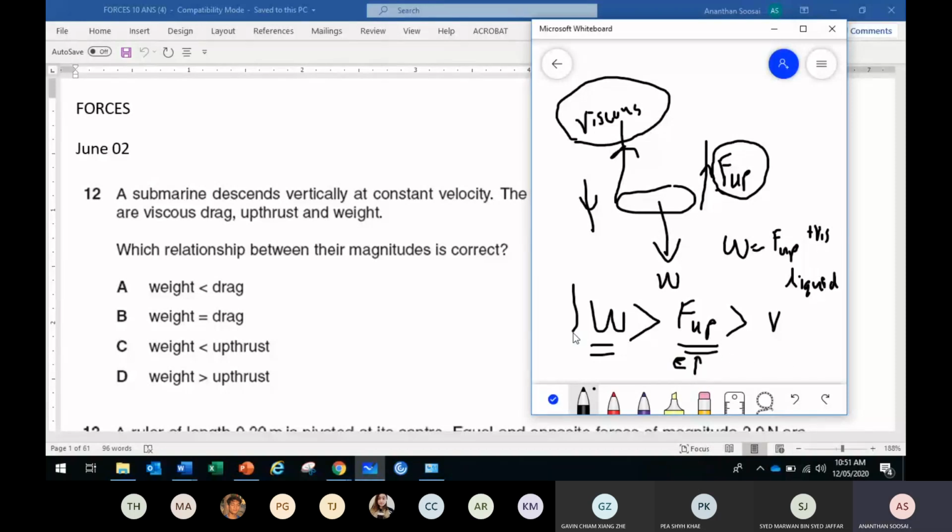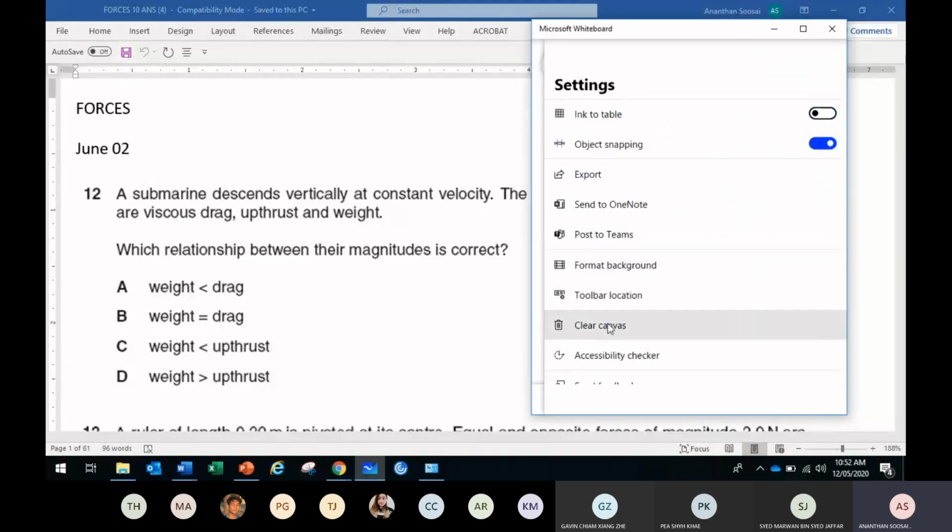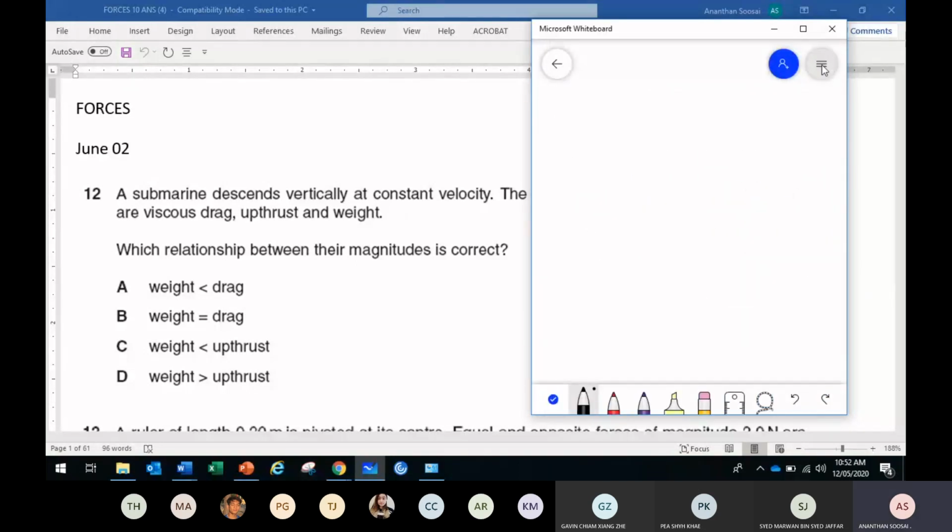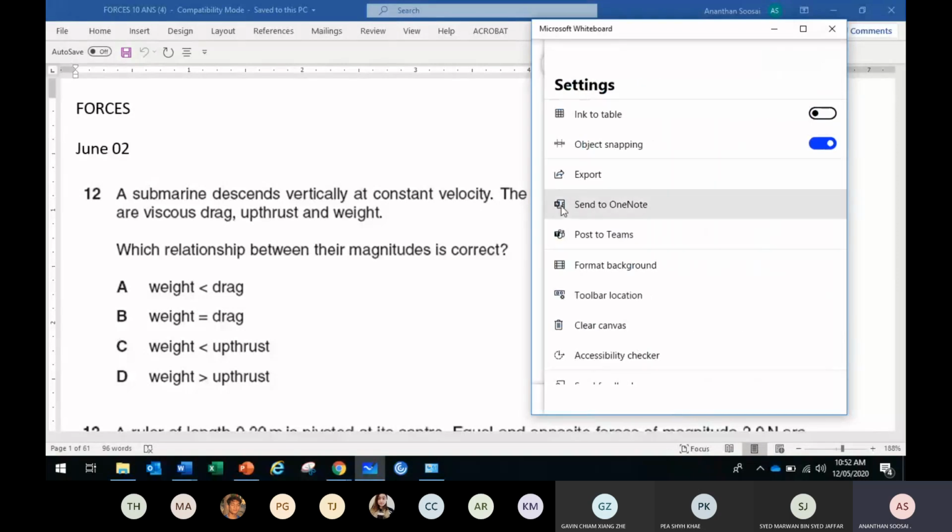So remember, fact to remember: in a liquid, when an object moves with a constant speed down, the weight is the largest, of course, since it's going down. Upthrust is the second largest and the viscous force is the smallest. But the air case is opposite.